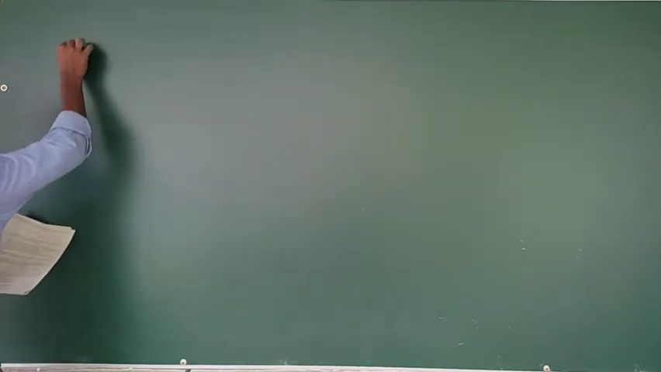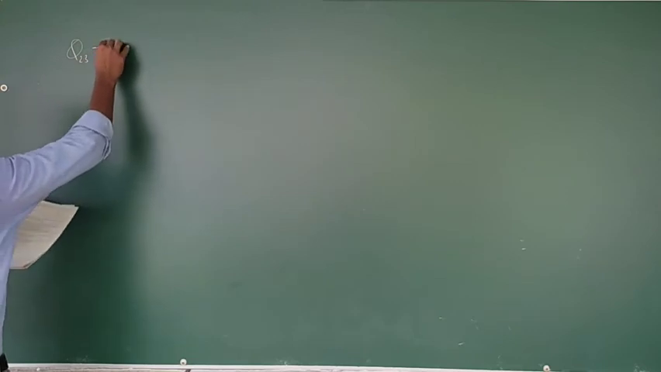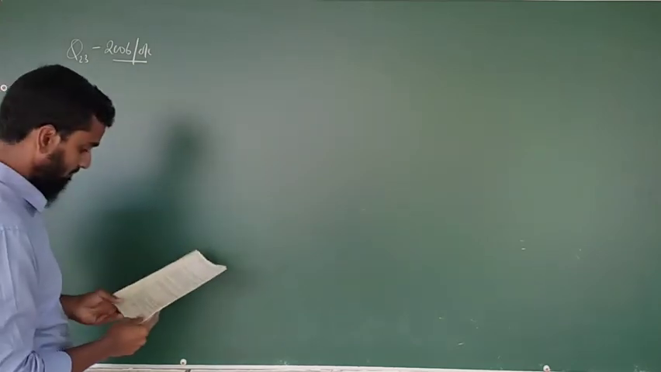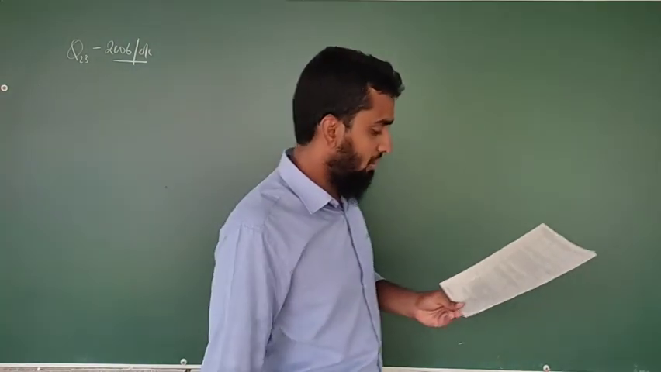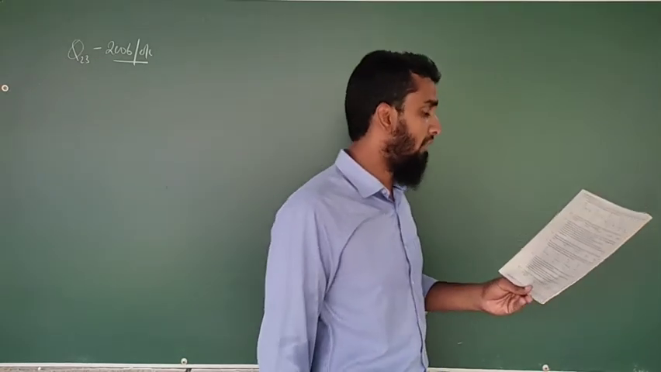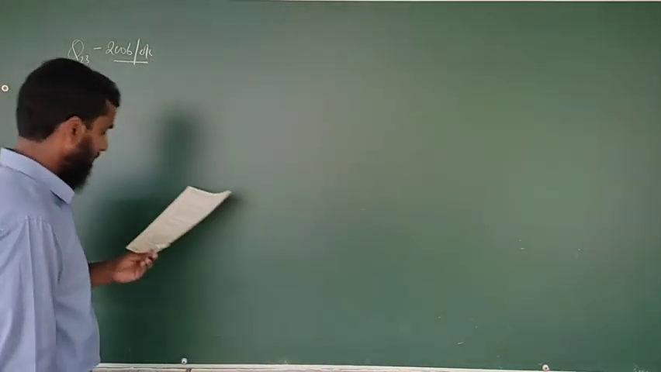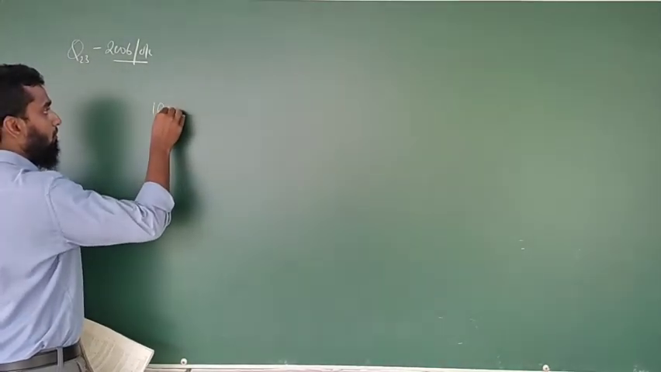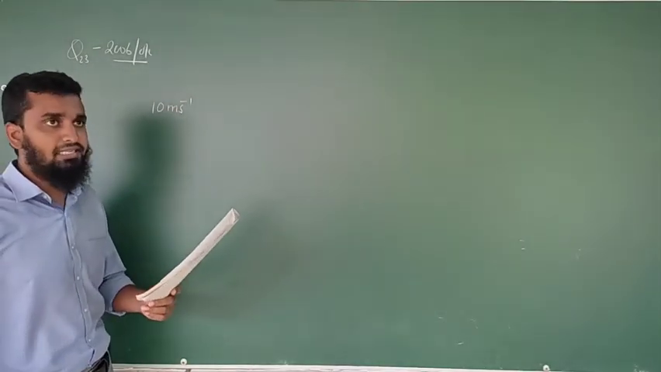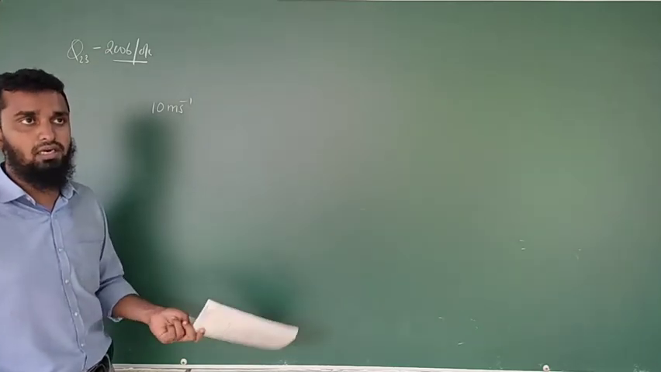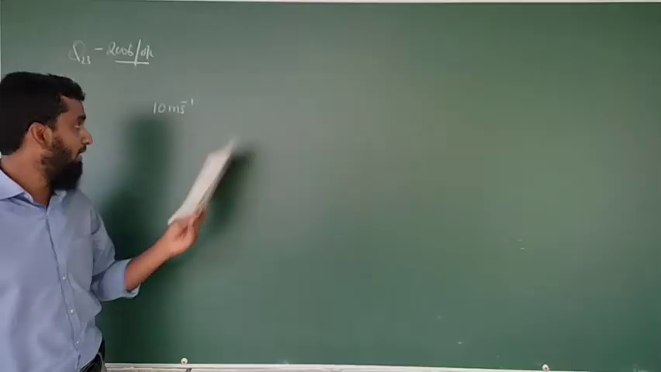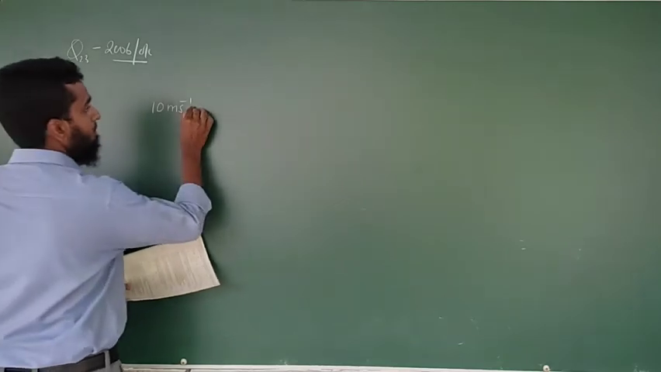Question number 23, 2006 O level. A velocity of 10 meters second minus 1, when represented in kilometers hour minus 1, is equal to what? I already explained to you how we are converting the velocity into another unit, right?